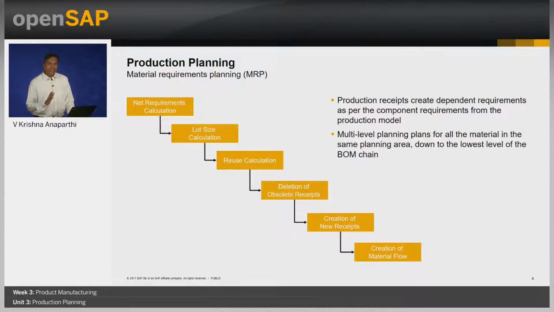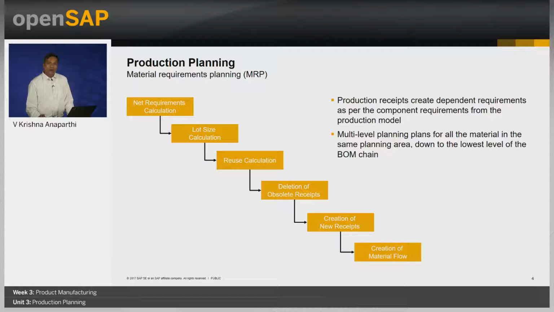A proposal, when released for execution, shall become a production request. Each production relevant document, be it production proposal or production request, shall have the dependent requirements created for the components as per the underlying production model.